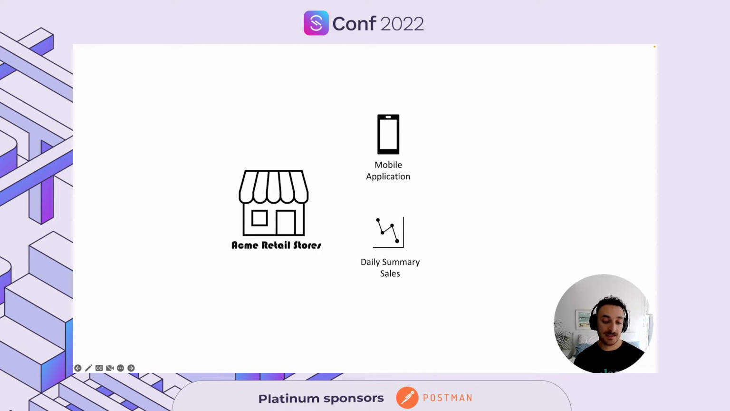There is a daily summary sales microservice that receives all orders for the stores and produces summarized graphs. And this is for executive consumption. We have a customer sentiment application, which is a real-time application that reflects how customers are feeling in the store.